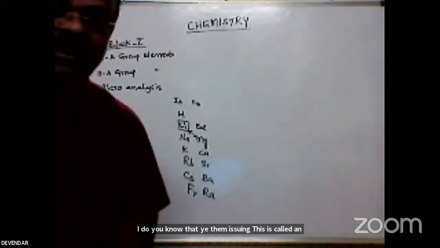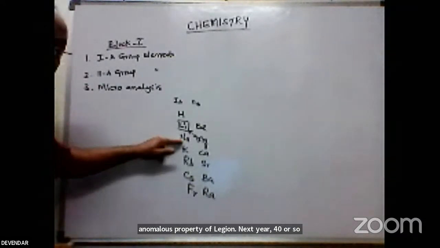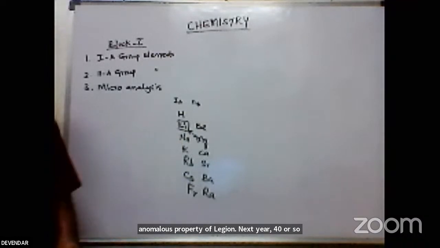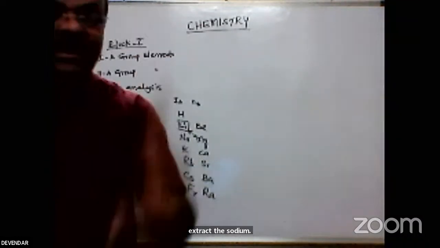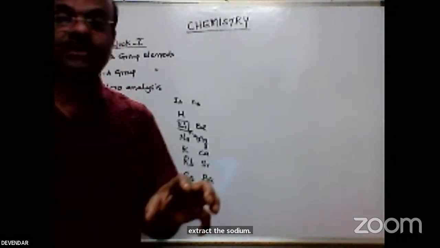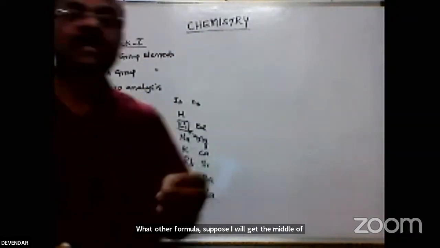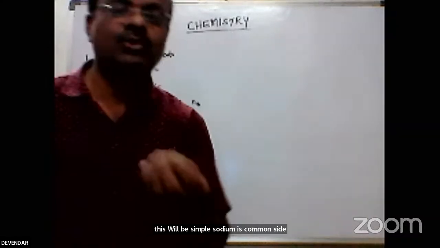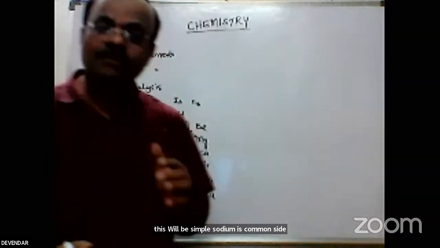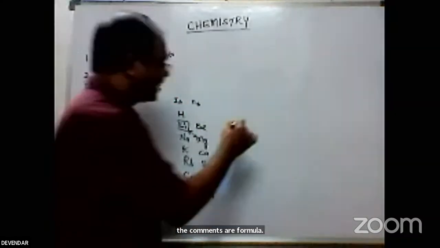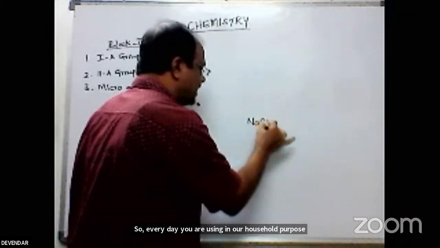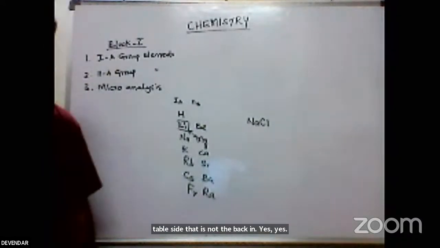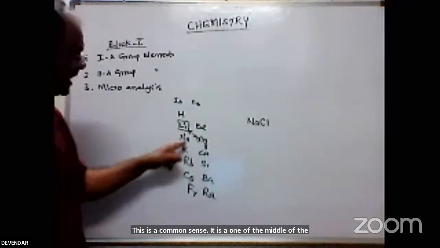Next, we have sodium. What minerals are there, and how to extract sodium from the minerals? Minerals are very important. What are the formulas? Simple: the mineral of sodium is common salt. What is the common salt formula? The salt you use every day in your household, table salt, is nothing but NaCl. It is one of the minerals of sodium that you extract sodium from.